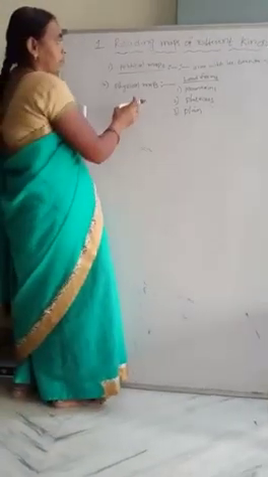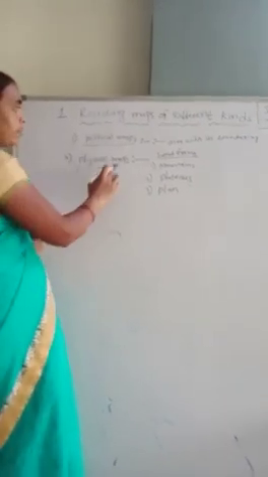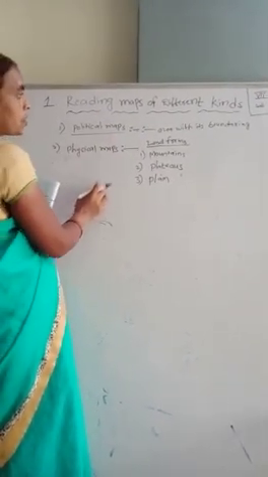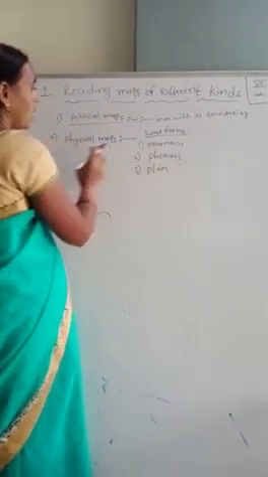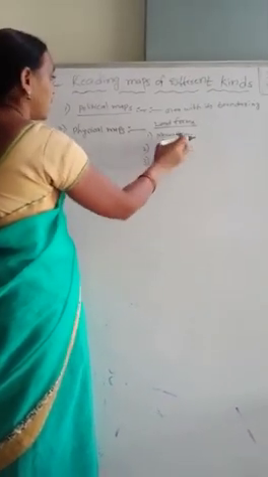Children, maps are majorly divided into two types: political maps and physical maps. Political maps show the area with its boundary, and physical maps show landforms and depict the height.